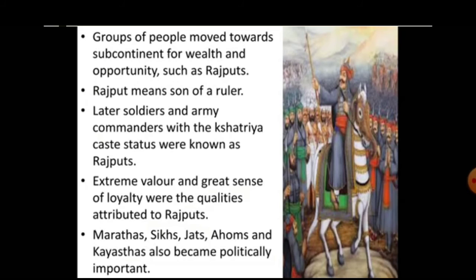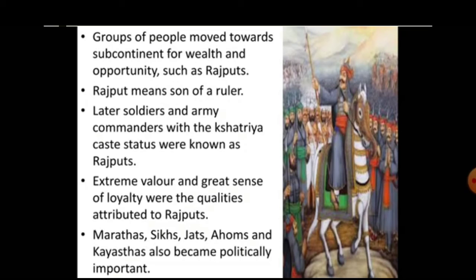The medieval period was a period of economic, political, social, and cultural changes, and also of great mobility. People traveled to far off lands to make their fortune. Then they have given some of the communities, that is the Rajputs. Rajputs, one of the prominent communities, were a group of warriors between the 8th and 14th century.